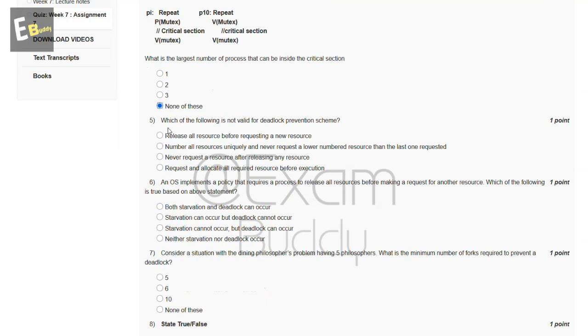Now the fifth question is: which of the following is not valid for deadlock prevention scheme? So these are the options and the answer of our fifth question is C. Never request a resource after releasing any resource.